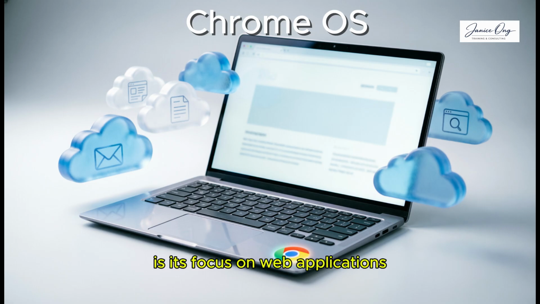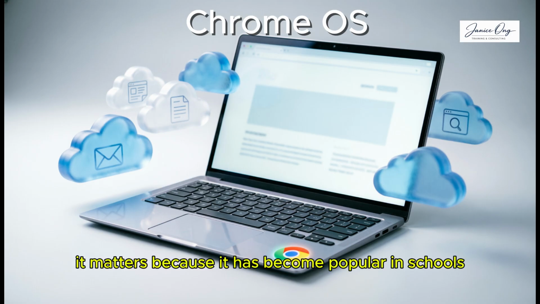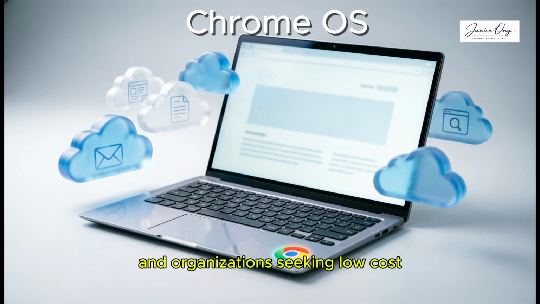What makes it different is its focus on web applications and automatic background updates. It matters because it has become popular in schools and organizations seeking low-cost, secure, and easy-to-manage devices.